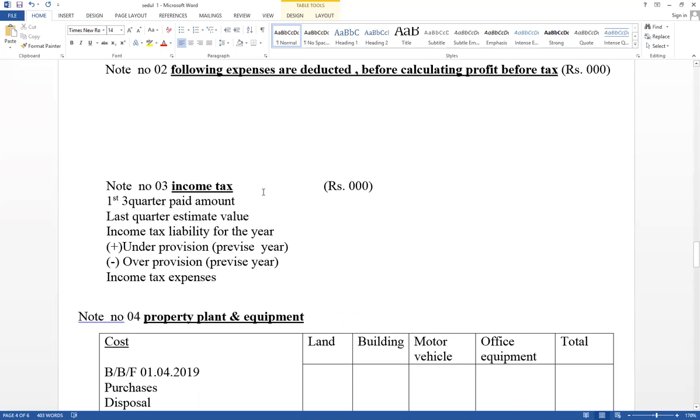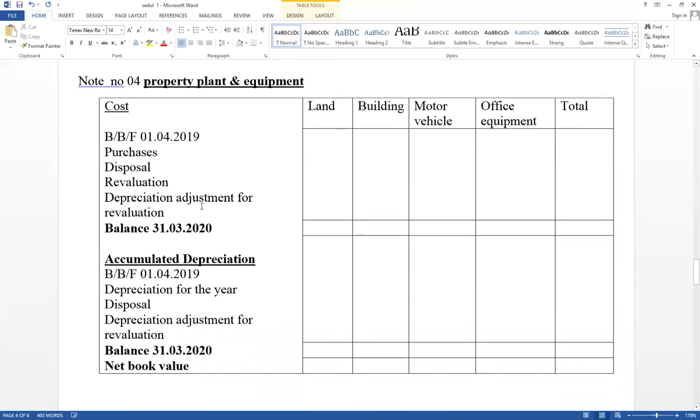Then note number 3 is relevant for income tax. I will discuss it separately. You have to prepare a separate note. And this one is very important. මේ තමා company ගානේ වැඩිපුරම ලකුණු තියෙන part එක. Property, plant and equipment, LKAS 16. Disposal, revaluation, exchange, changes in accounting estimates, straight line basis, reducing balance methods, all the things should be adjusted here. Property, plant and equipment, there are more marks available for that. මේ තමයි company ගානේ අමාරුම part එක, වැඩිපුරම ලකුණු තියෙන part එක.